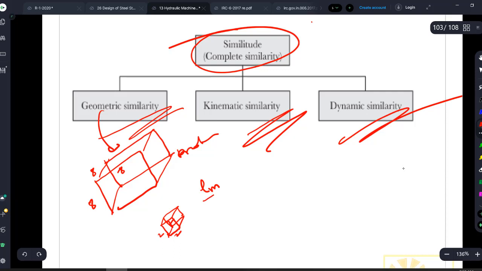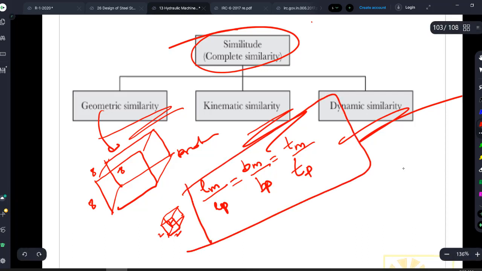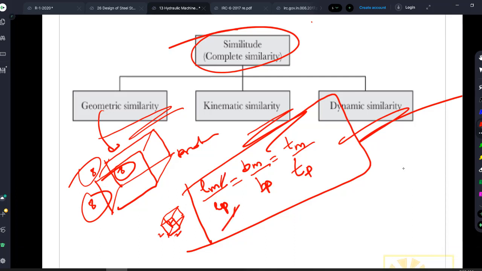So what is happening here? Length of model divided by length of prototype is equal to breadth of model divided by breadth of prototype, which is equal to thickness or height of model divided by thickness of prototype. Agreed or not? 2 by 8 is equal to 2 by 8 is equal to 2 by 8. You will get 1 by 4 equals 1 by 4 equals 1 by 4. If it is like this, then we call it geometrically similar. If the length, breadth and thickness dimensions are in proportion for both model and prototype, then we call it geometrically similar. This is exactly geometrically similar.